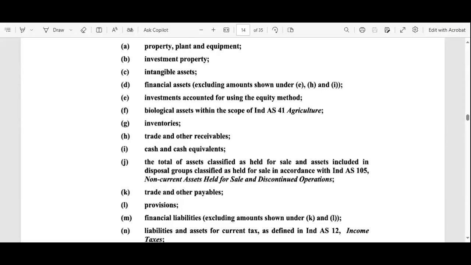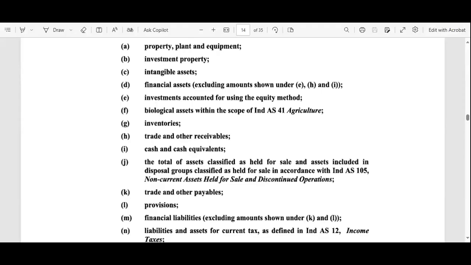Okay, what is the position of the inventory? That is the position of raw material, the position of the work in progress, the position of the finished goods inventories. So what is the position of all this? That should be there in your balance sheet.